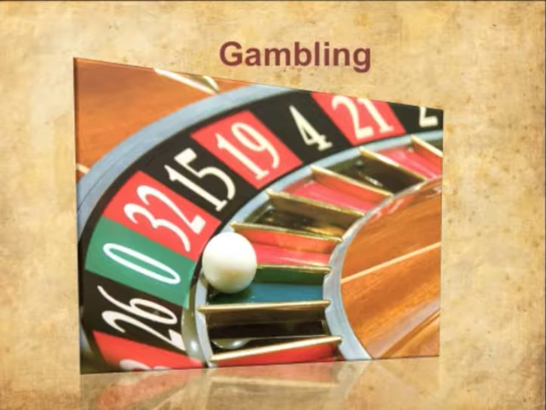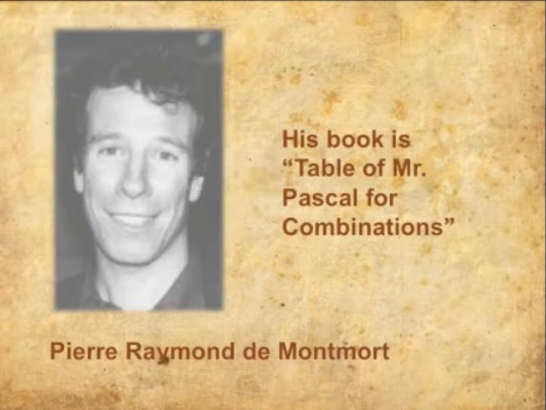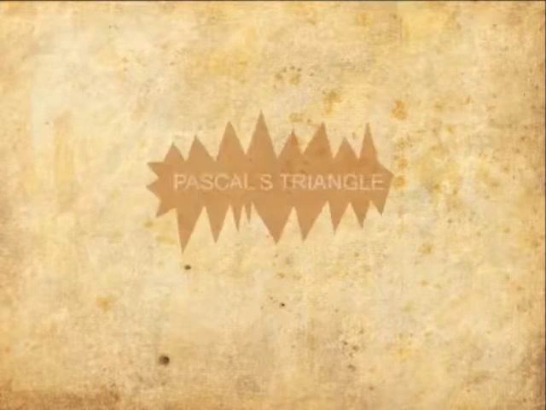As additional information, gambling was written about in a book by Frenchman Pierre Raymond de Montmort, who referred to the triangle as the table of Mr. Pascal for combinations. Because of him, finally, it became known as Pascal triangle.